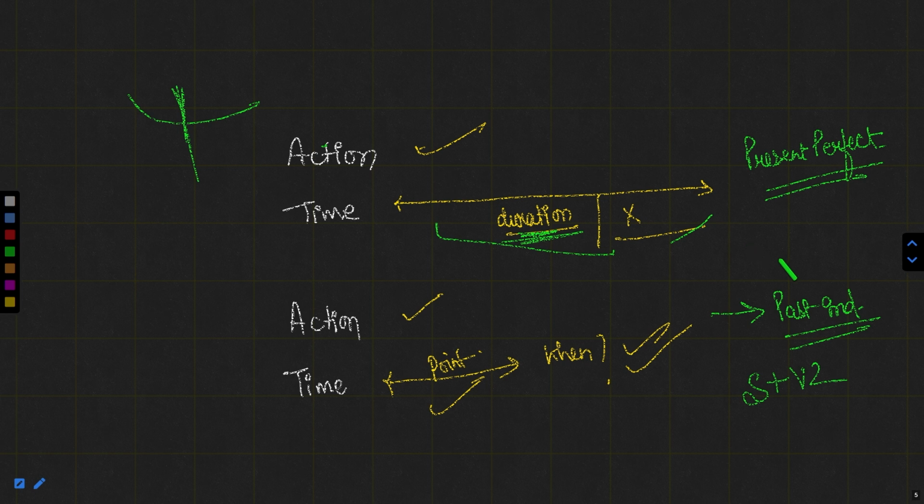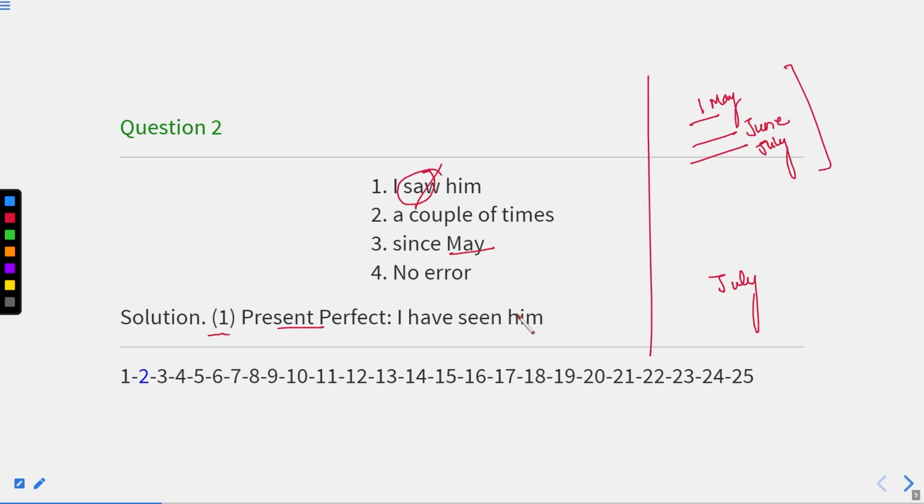Now you cannot say that last year is also such a duration. Of course it is a duration, but if I say last year, it means somewhere in the middle of last year. That is why when we are using the word last, we should use past indefinite tense. But if I say since May, up to which time, I cannot say, because it can happen in future as well.